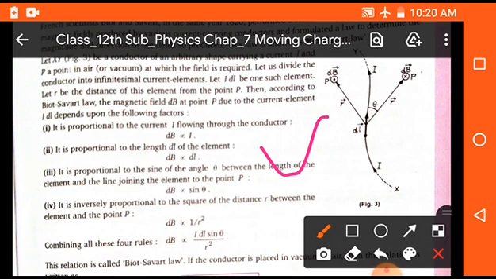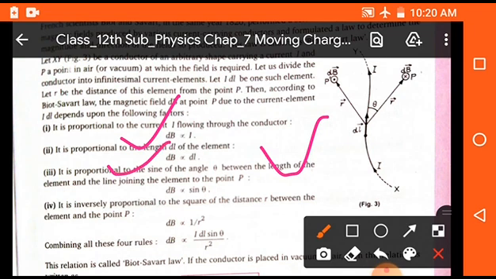They observed that the magnetic field due to a small part of a wire depends on some factors. First, dB is directly proportional to I, that means the magnetic field produced due to the small part of a wire is directly proportional to the current flowing in that wire.